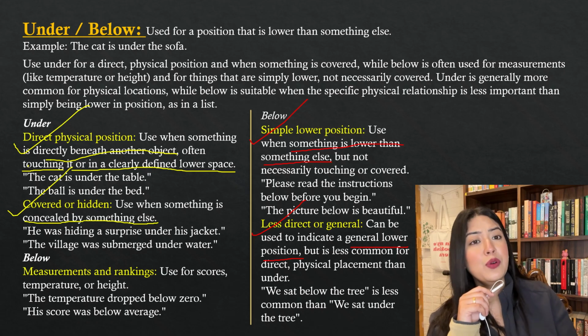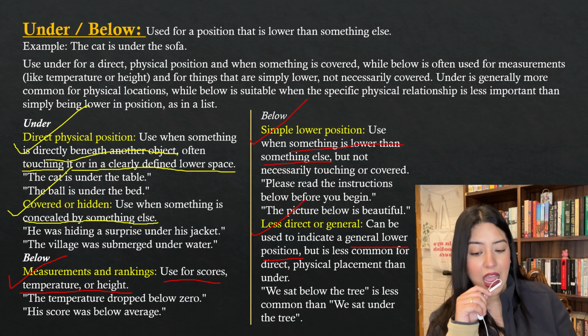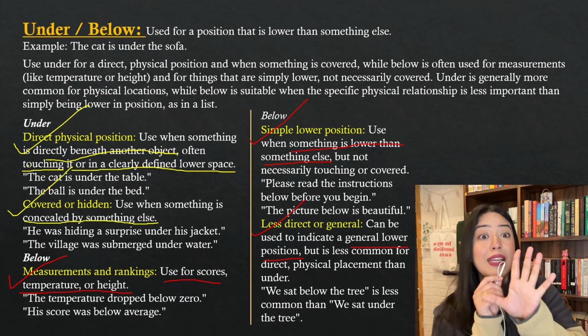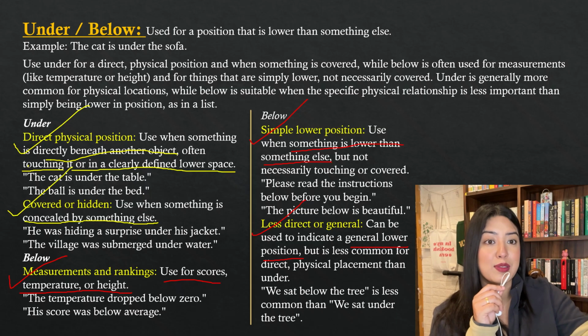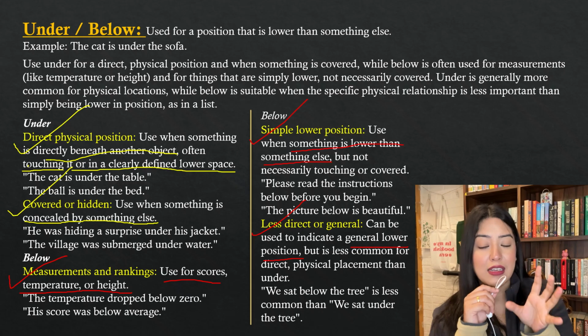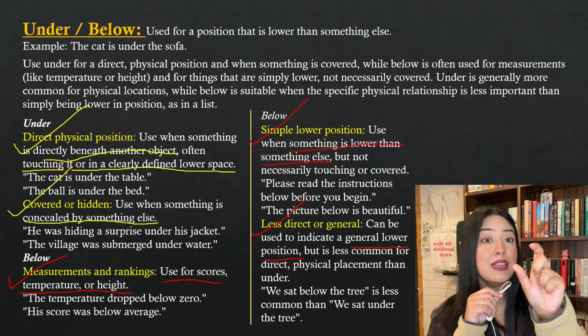And below is also used for measurements and rankings, for example scores, temperature or height. So the temperature dropped below 0, like I said, and the score was below average. In general, below average can be anything. It can be different from people to people also. So below average, and scores, temperature, height.